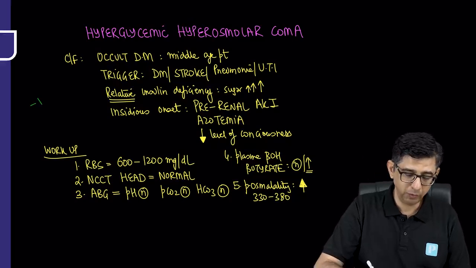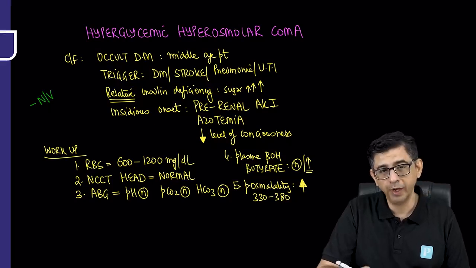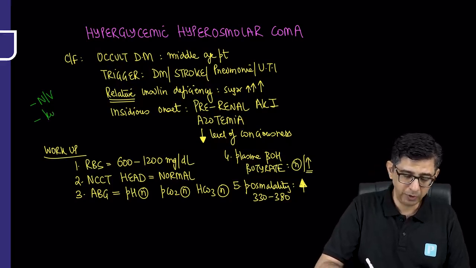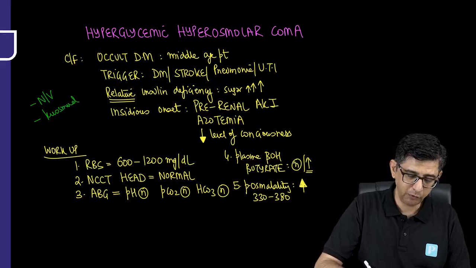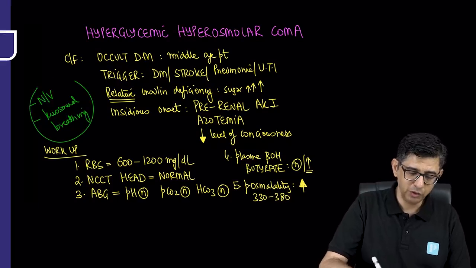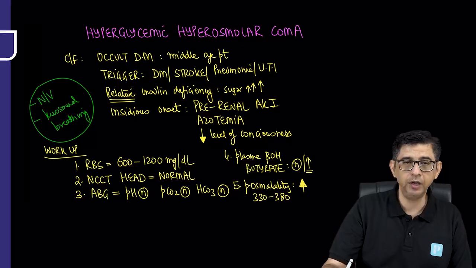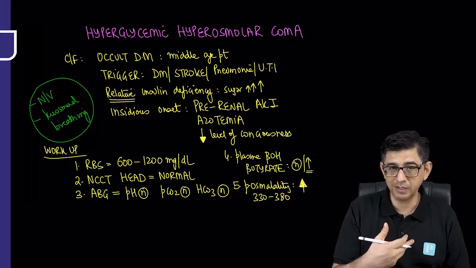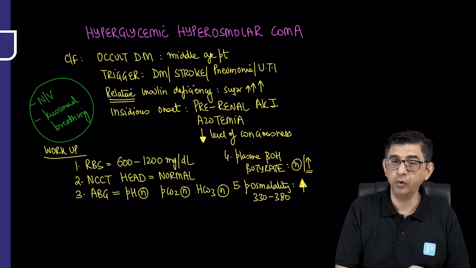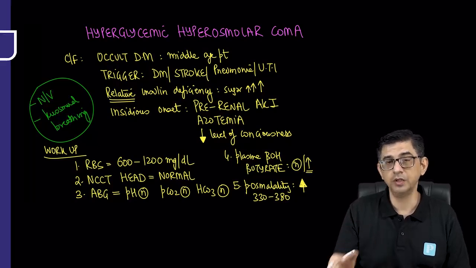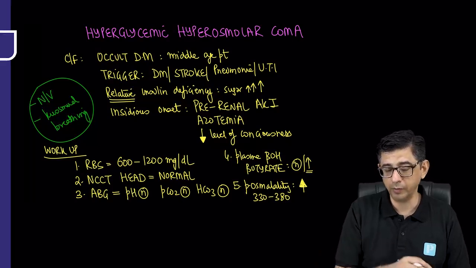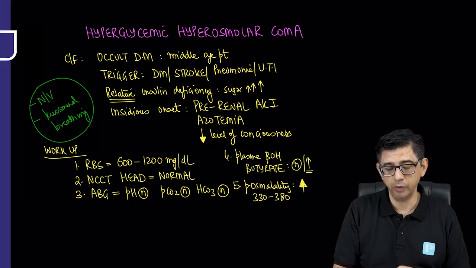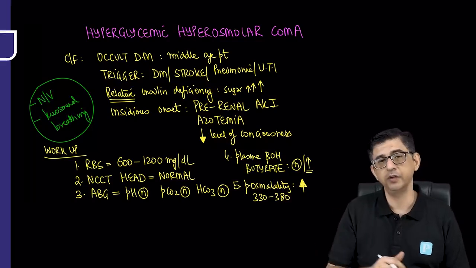In this MCQ, there will be no mention of any nausea, vomiting, abdominal pain. There would be no mention of any smell on the breath, or of any epigastric pain and rebound tenderness. So when you read the question about a middle-aged man who has been excessively not feeling well, irritable for the past 1 week and has been sleeping excessively for the past 2 to 3 days, and now his urine output is substantially reduced and he's gone into an encephalopathy, we will think in terms of hyperosmolar coma based on the lab reports that I have discussed.